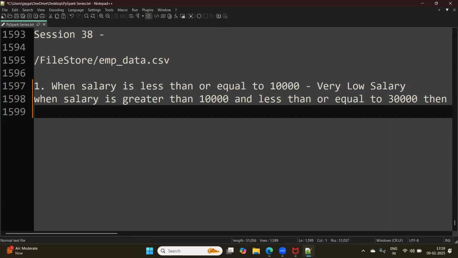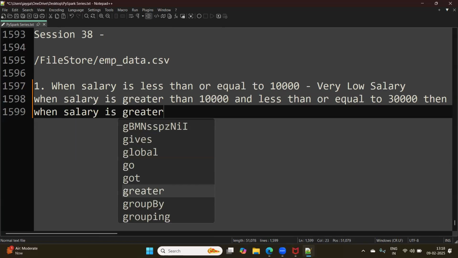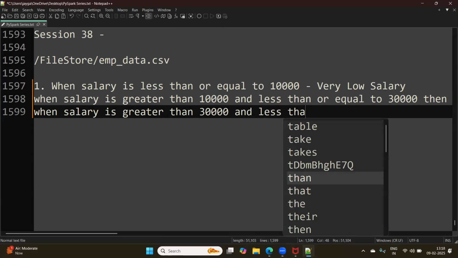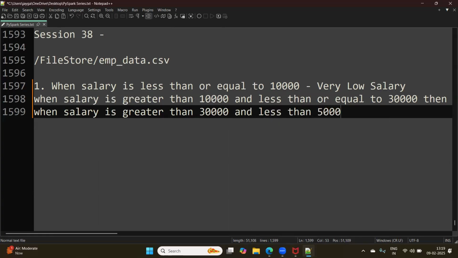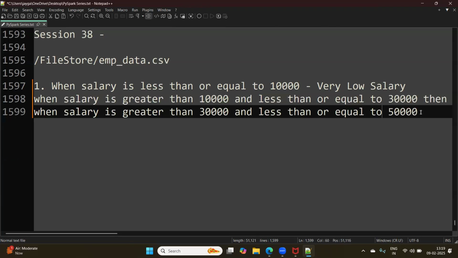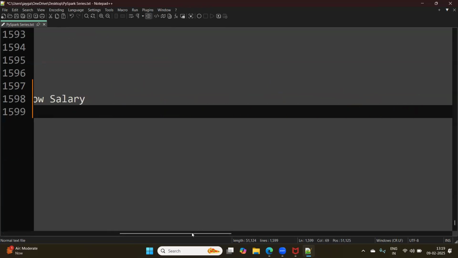And when salary is greater than 30,000 and less than or equal to 50,000, then it should be average salary.